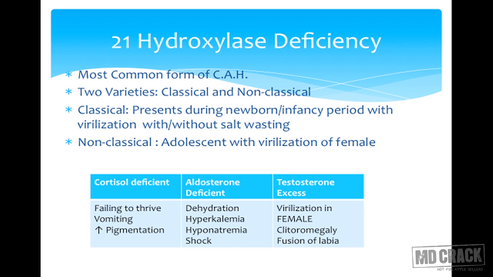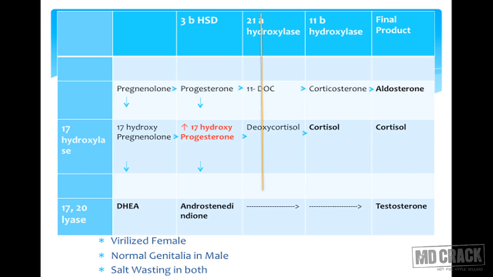And salt wasting, how does it present? It presents with dehydration, shock, hyperkalemia, hyponatremia. Cortisol deficiency presents with failure to thrive, vomiting, and excessive pigmentation, which is because of ACTH. And the testosterone excess in females gives rise to virilization such as clitoromegaly and fusion of the labial folds.